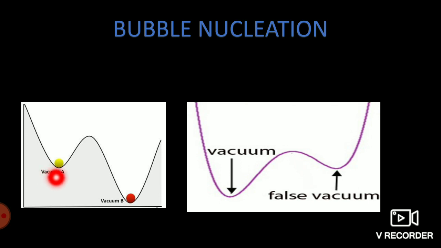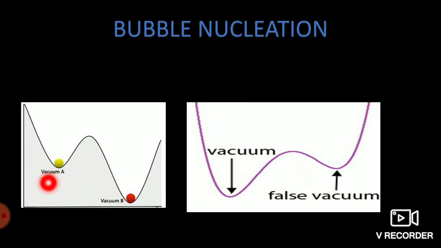Consider our Higgs field is at vacuum A, but it is stable because it can't go up in any direction, because as you can see from the picture, there are hills, energy barriers. This is a false vacuum, but there is a true vacuum also. So there is another vacuum energy density for our Higgs field.